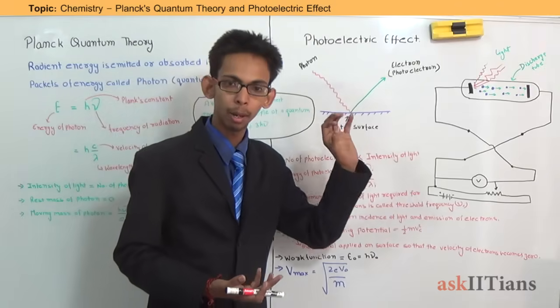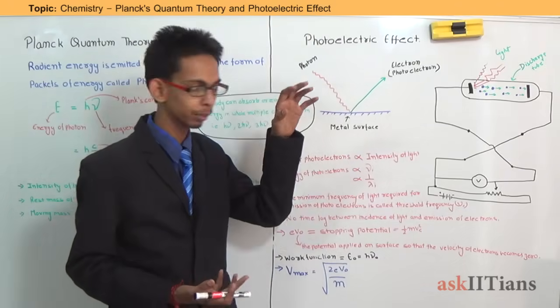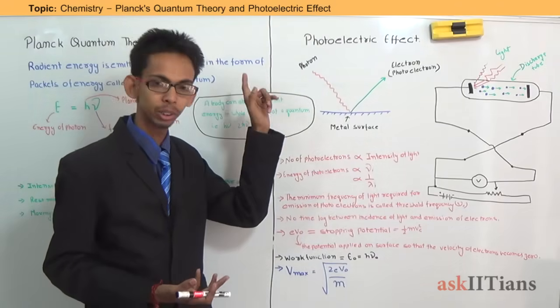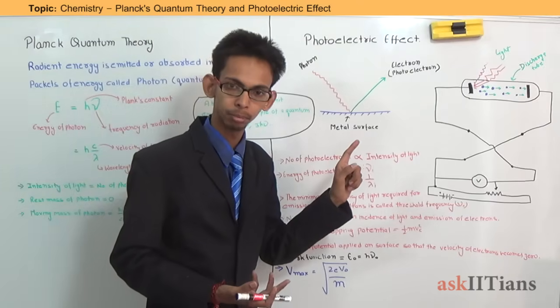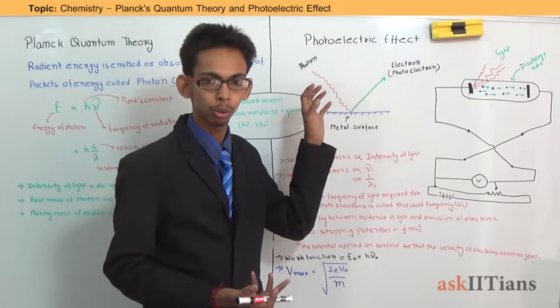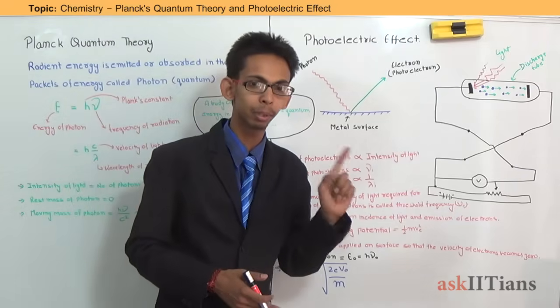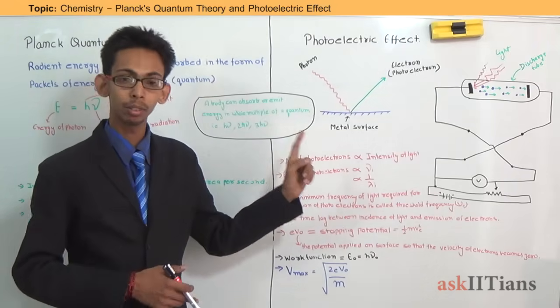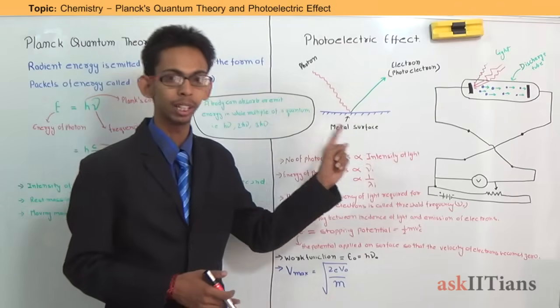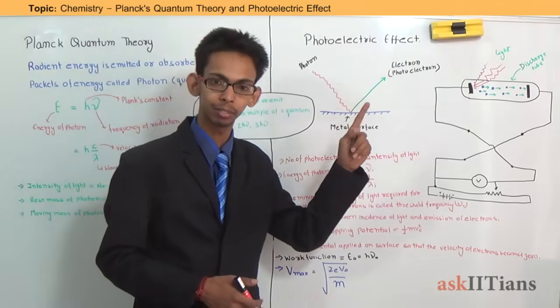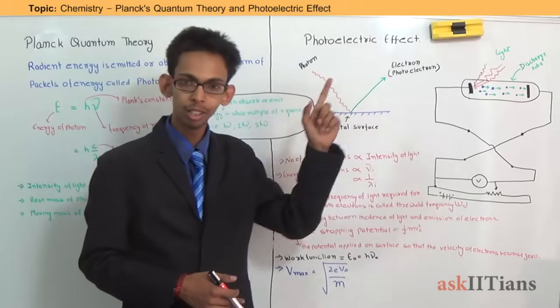So, the number of electrons coming out from the surface depends on the number of photons, because one photon transfers its energy and then only one electron comes out. But this does not mean that the number of photoelectrons, the electrons which come out from the surface during the photoelectric effect, which are known as photoelectrons,